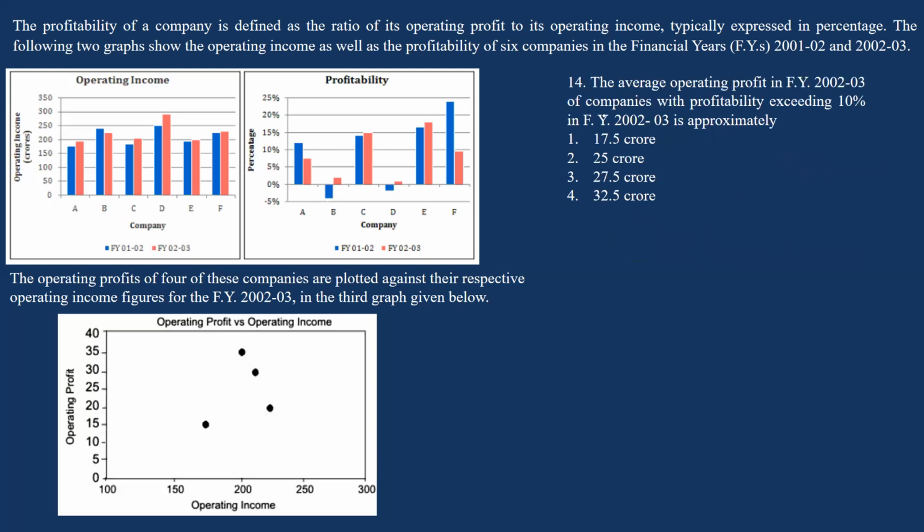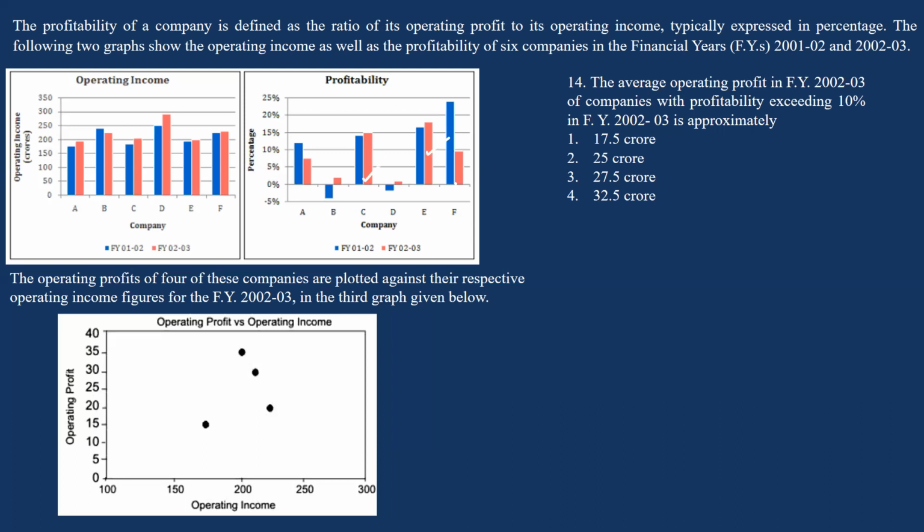Now, coming to the 14th question. The average profit in the financial year 2000 to 2003 of the companies with profitability exceeding 10%. Profitability exceeding 10%. You have C, you have E. So the profitability of these two companies exceeded 10% in the financial year 2000 to 2003.